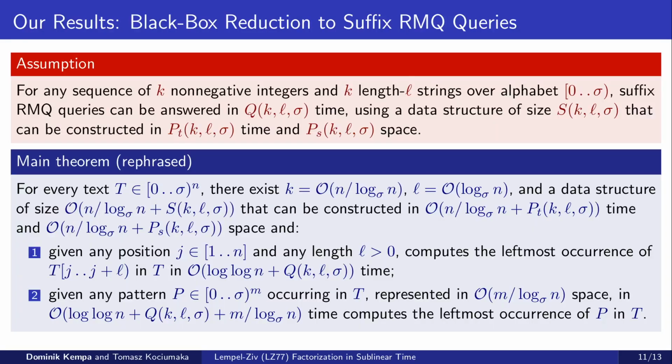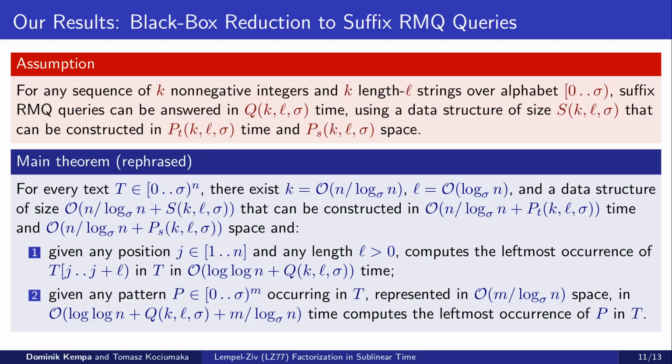In the paper, we describe our index in a more general form by presenting a black box reduction from the problem of computing leftmost occurrences to suffix RMQ queries. More precisely, assume that we have a data structure that, given a sequence of k integers and k length-L strings over an integer alphabet of size sigma, answers suffix RMQ queries in time q, uses space s, and can be constructed in time p_t using working space p_s.